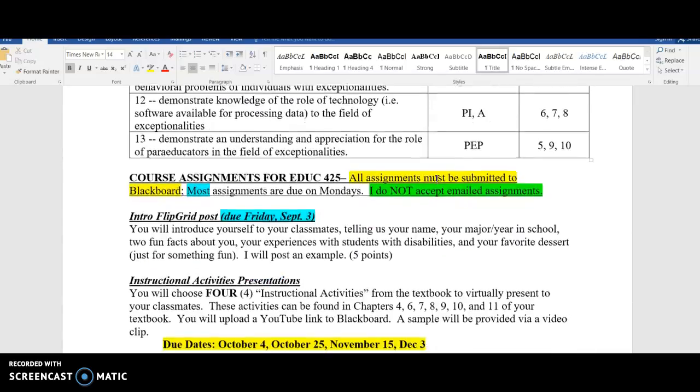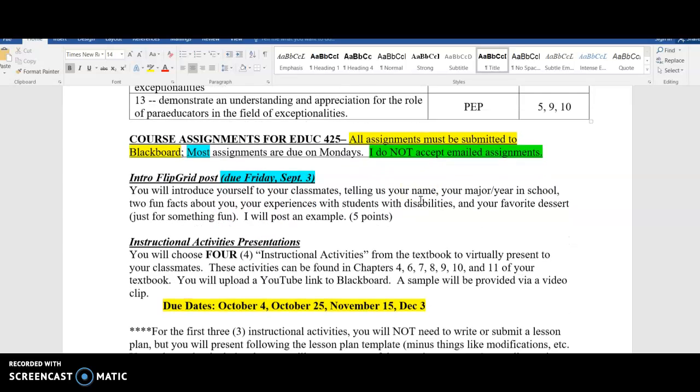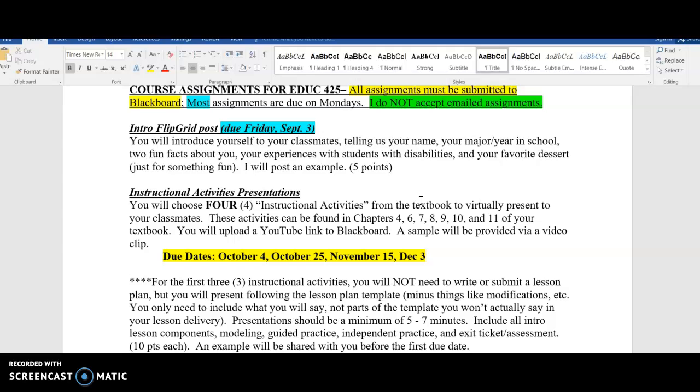All right, so here are our assignments. Again, all assignments must be submitted to Blackboard. Most assignments are due on Mondays, and I have it highlighted here. If an assignment is not due on a Monday, I highlighted it for you in blue, okay? So your assignments that are not due on Mondays, I highlighted in blue, and I do not accept emailed assignments, and that's mostly for your benefit because they will get lost in my email. So you need to submit to Blackboard, and again, most are due on Mondays. There are a few that are due on Fridays.